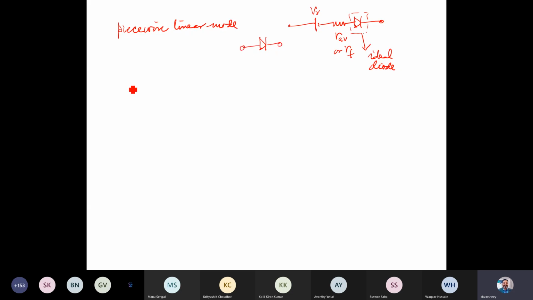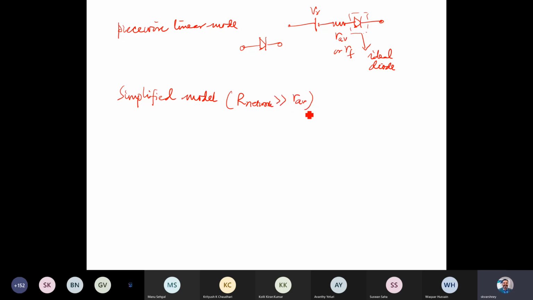And then we have the simplified model. Simplified model means we assume that the resistance of the network, meaning the circuit which is present, is much larger than the R_F.